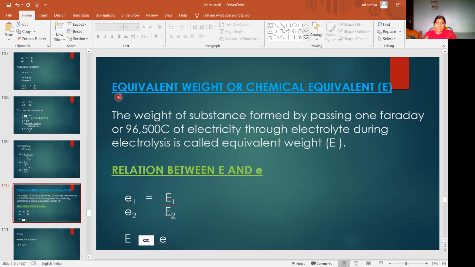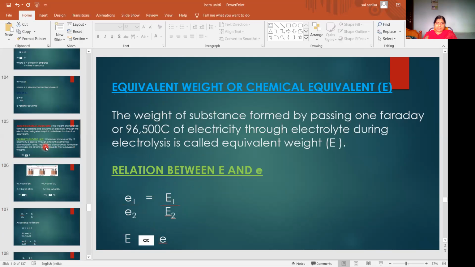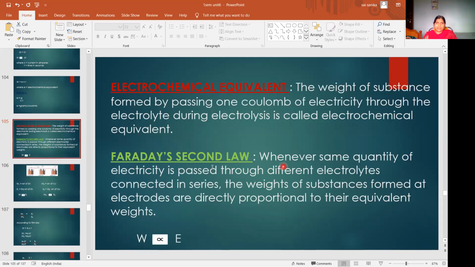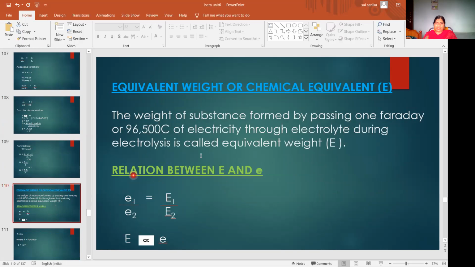Then what is meant by equivalent weight or chemical equivalent? Here in Faraday's second law, what did we study? When the same quantity of electricity is passed through different electrolytes connected in series, the weights of substances forming at the respective electrodes are directly proportional to their equivalent weights. So what is meant by equivalent weight? Already we studied what is meant by electrochemical equivalent. Here we'll study what is meant by equivalent weight.